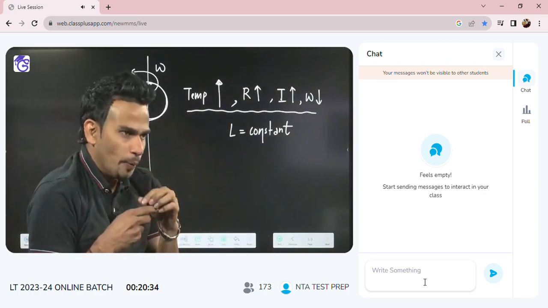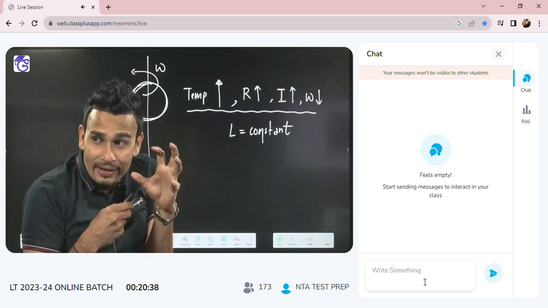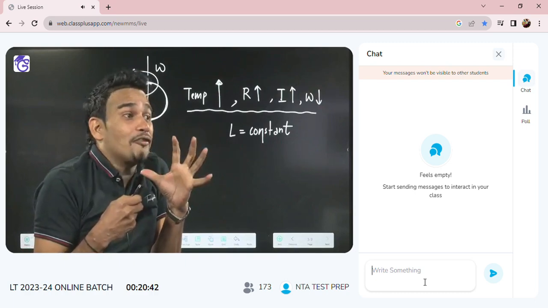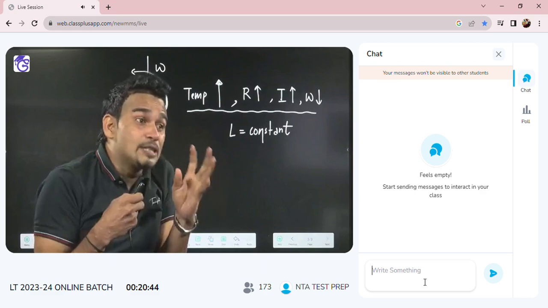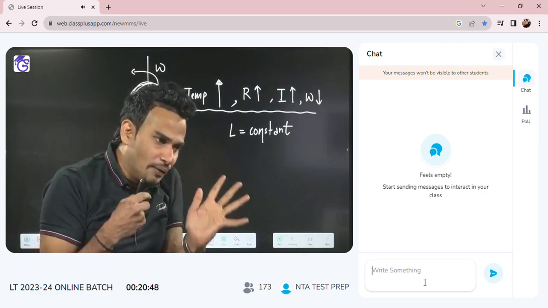Okay, no problem. So if you increase the temperature, the sphere will expand. Sphere will expand means the radius will increase. If the radius increases, moment of inertia will increase, omega will decrease, but angular momentum will remain constant. In all these situations, angular momentum will remain constant.